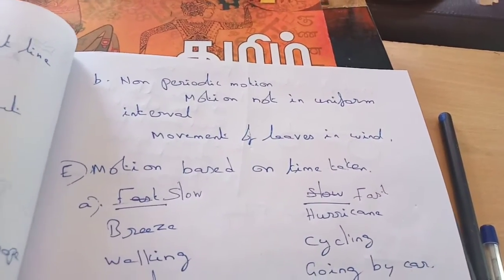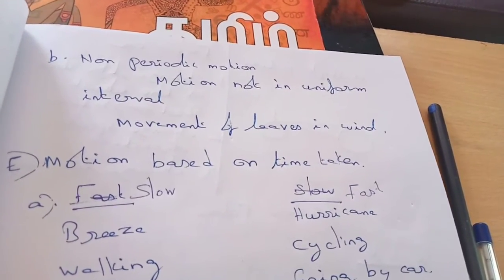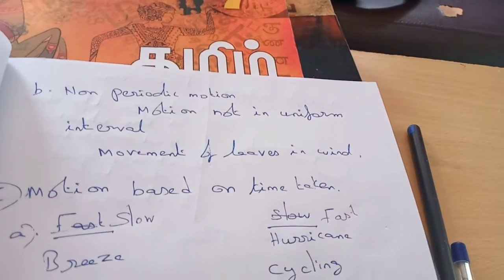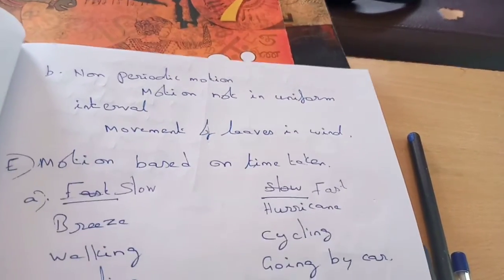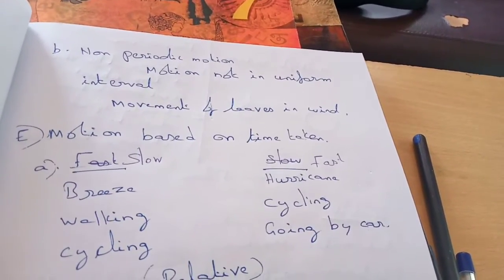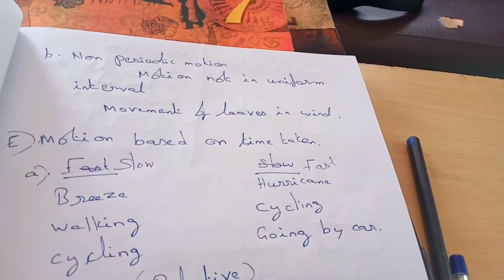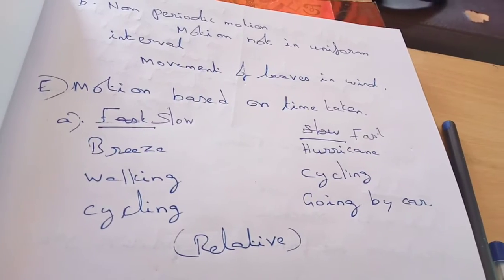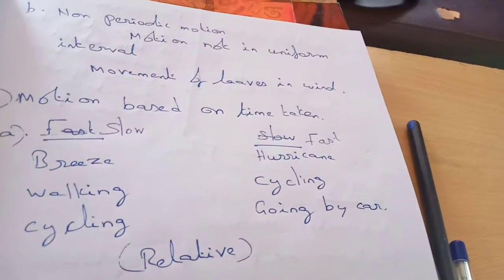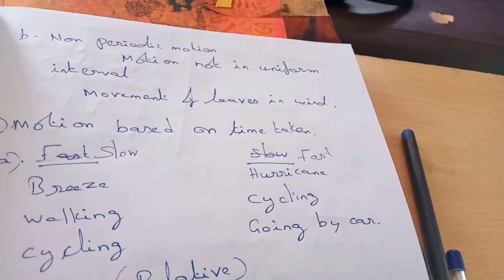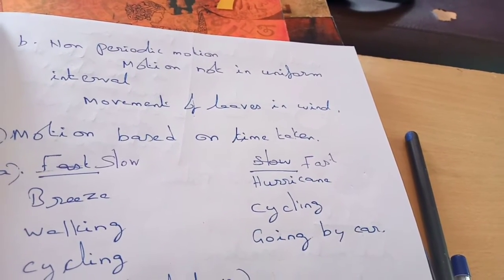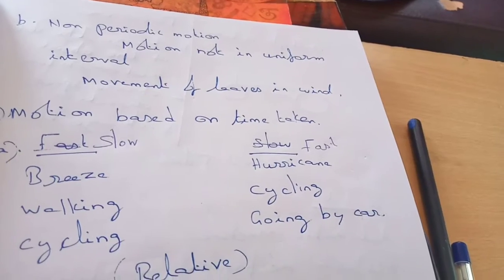Next one is motion based on time taken. If it happens very quickly, then it is called fast motion. If it takes time and happens very slowly, then it is called slow motion. For example, a breeze is a slow motion. If a hurricane takes place, then that's a fast motion. Walking slowly is a slow motion. Cycling is a fast motion.